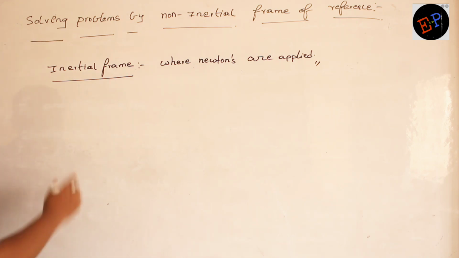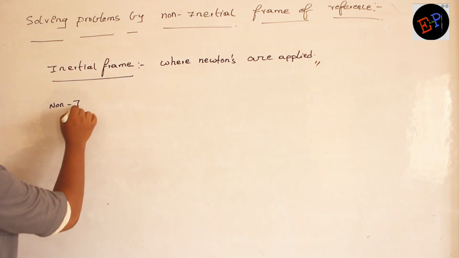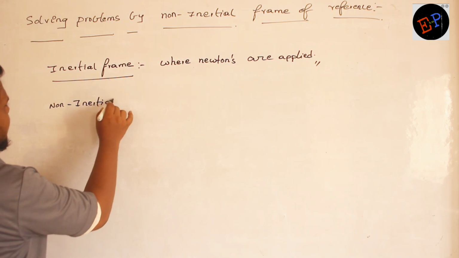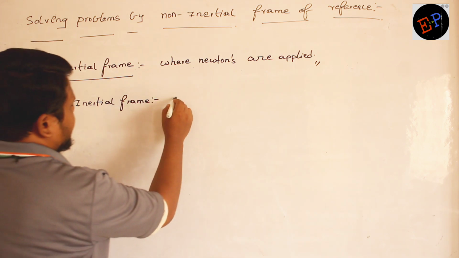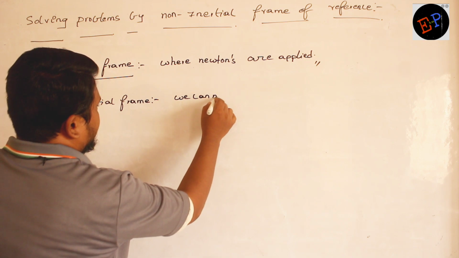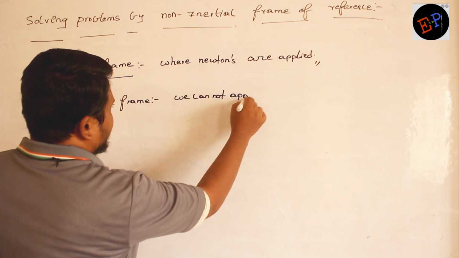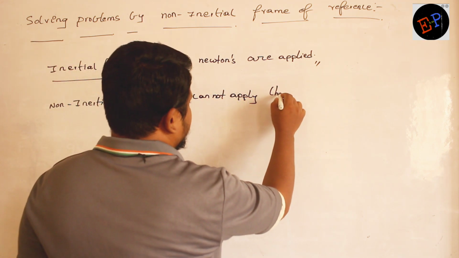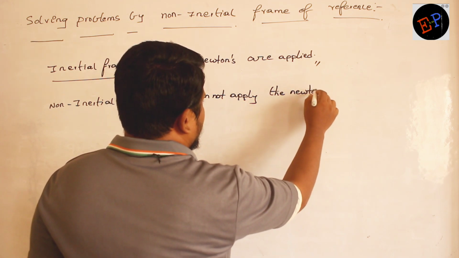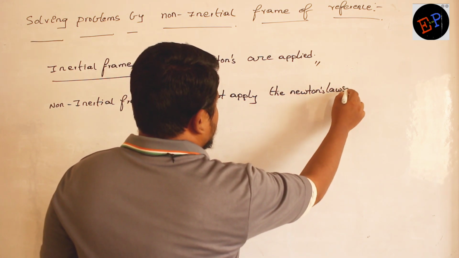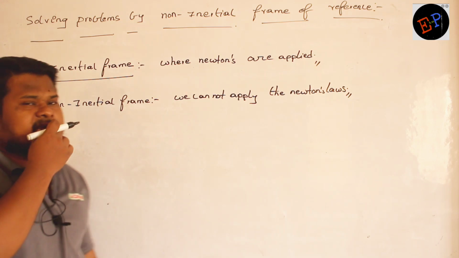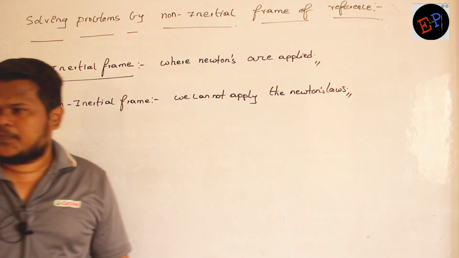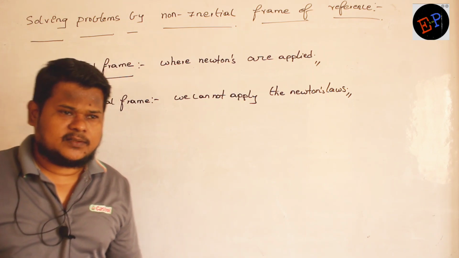Non-inertial frame of reference indicates that we cannot apply Newton's laws. Newton's laws cannot be applied. Clear now? So let us try to understand this by taking an example where we can apply Newton's laws, and where we cannot apply Newton's laws.